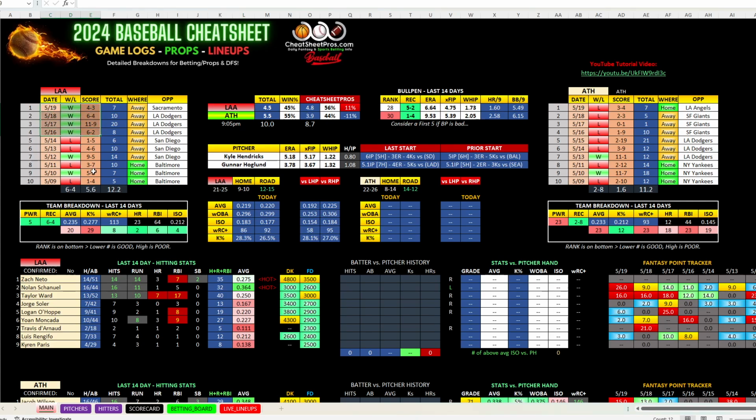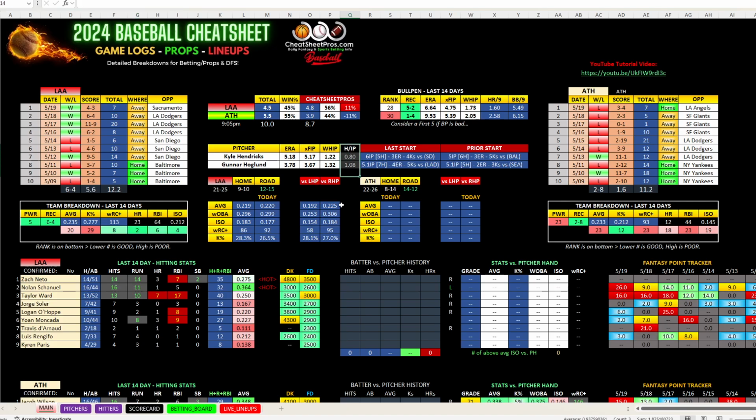The Angels have won 4 games in a row, including the 4-3 win against Sacramento last night. And look at this. They swept the Dodgers in a 3-game series, 6-2, 11-9, 6-4. Wow. On the road, that is really good. So, hey, let's give them a shot here at plus 140. They do rank 5th in our power rankings. And over the last 2 weeks in WRC Plus, home runs, RBIs, and ISOs, they're 8th, 2nd, 6th, and 4th. Yeah, I'll take a shot there.